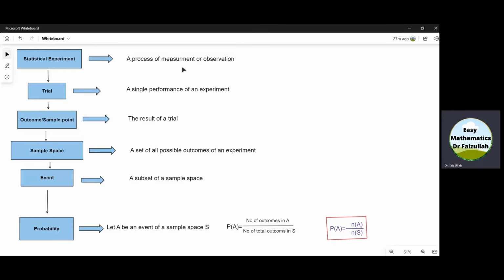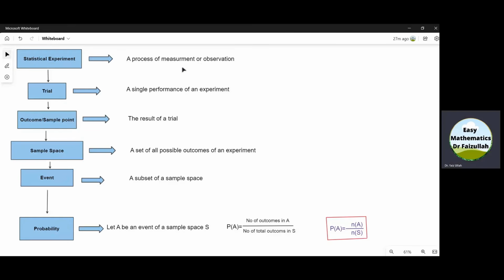If someone is watching the number of cars passing from a certain point in 10 minutes, then that is an experiment.